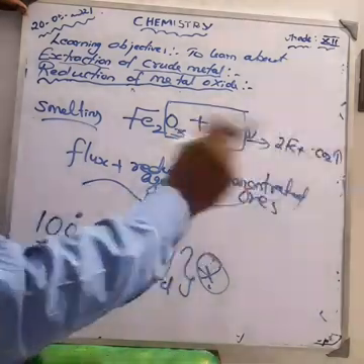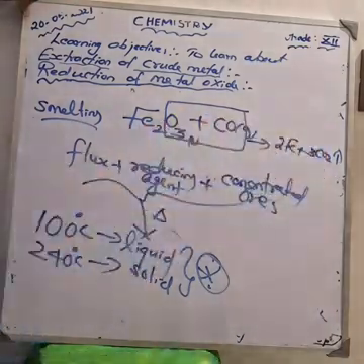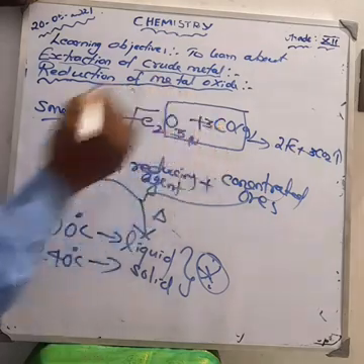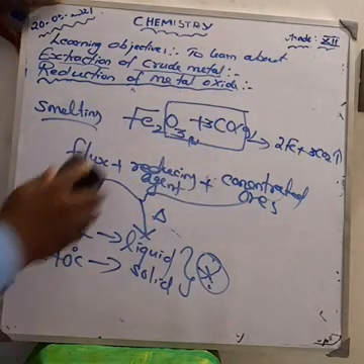How can you balance the equation? Here there are 3 oxygens, so make it 3 here. Also make it 3 here. How much iron is there? 2 iron. Now the equation is balanced.